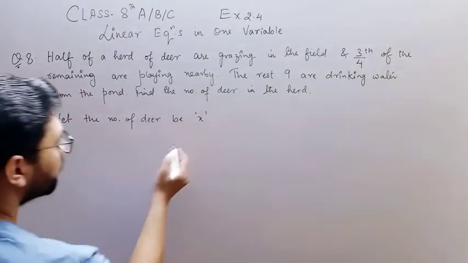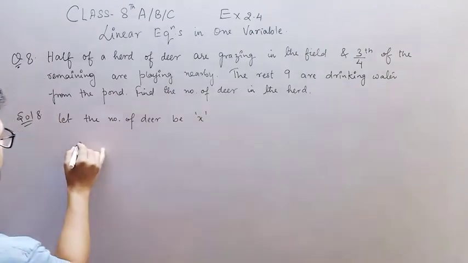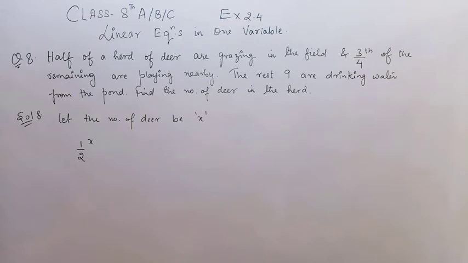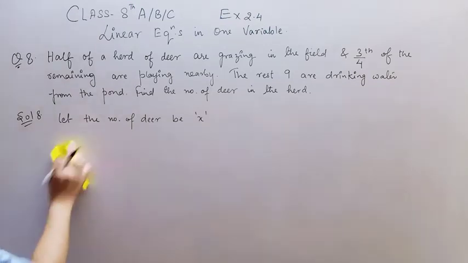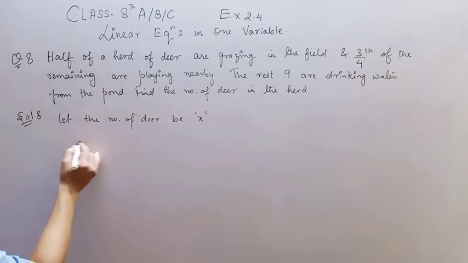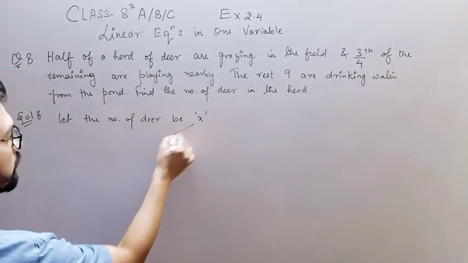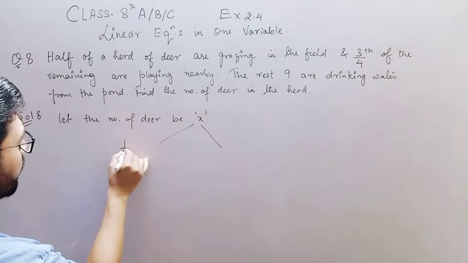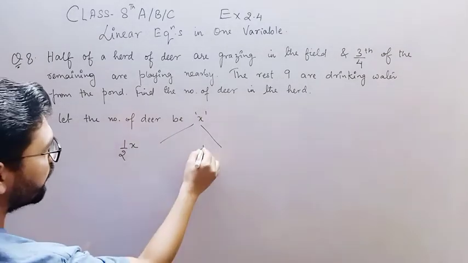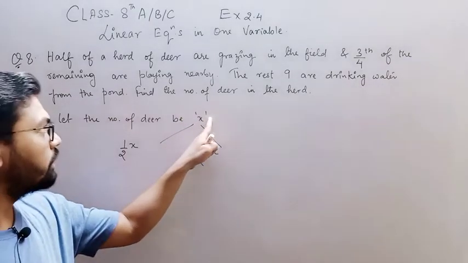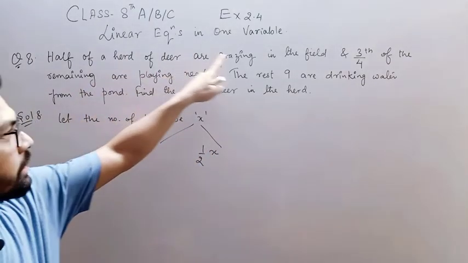Now out of this x, half of x. So x है, so this x can be divided like this, 1/2, half and half, right? Out of total, half of the deer are grazing in the field.